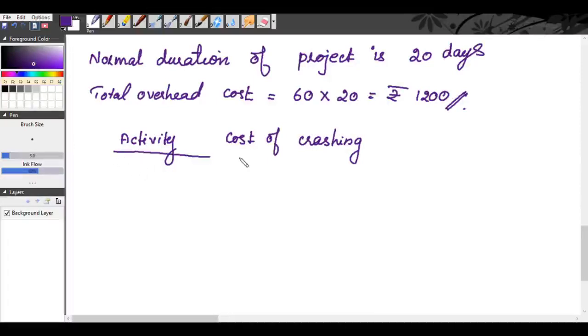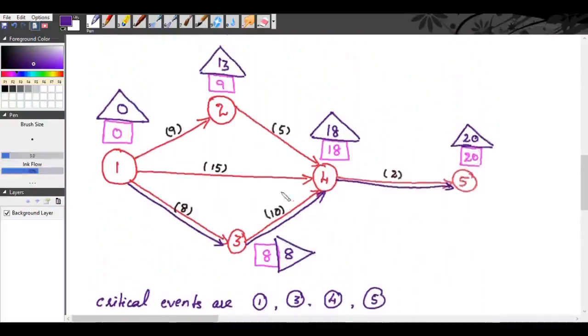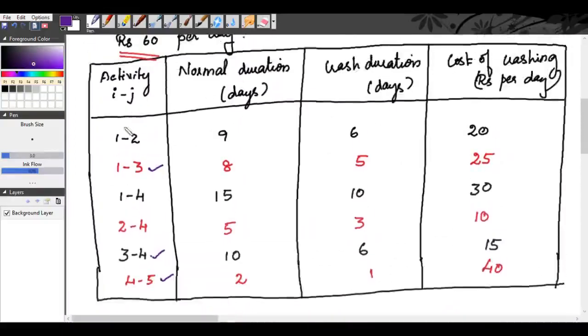So you have to rank the activity based on the cost of crashing. First of all, we will take activity 1, 2. The normal duration is 9 days. The crash duration is 6 days, which means you can crash the project for 3 days. So cost of crashing per day is 20.